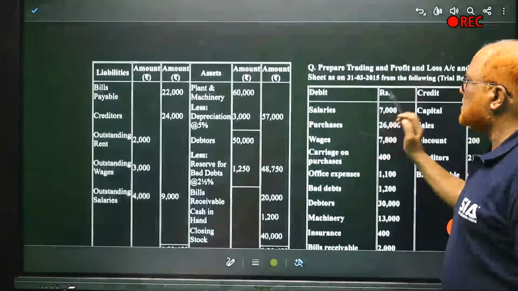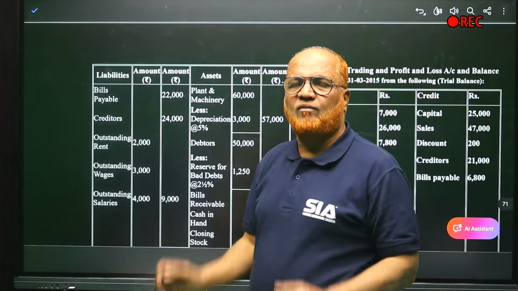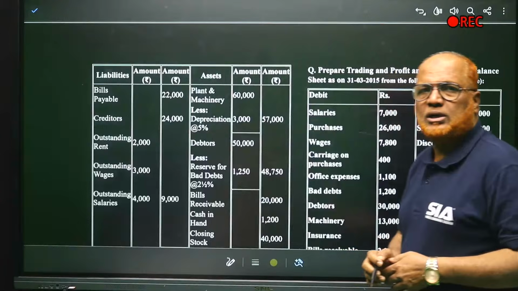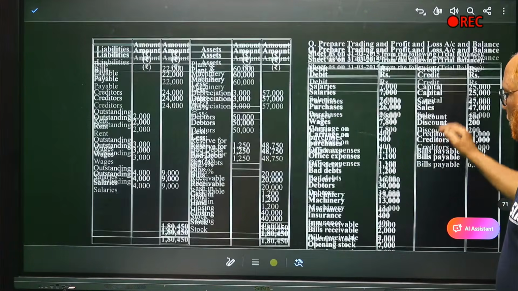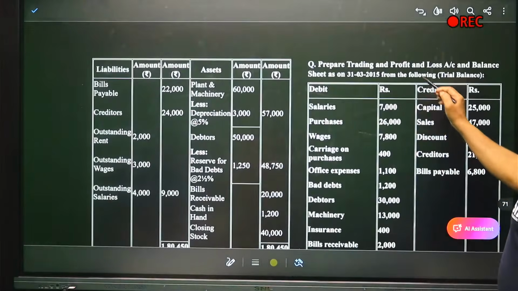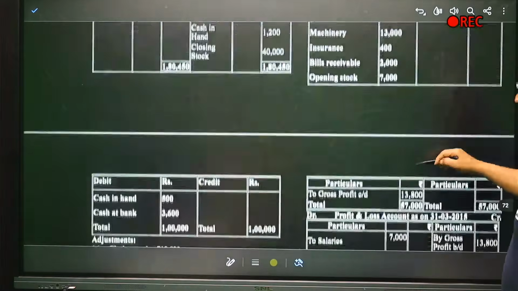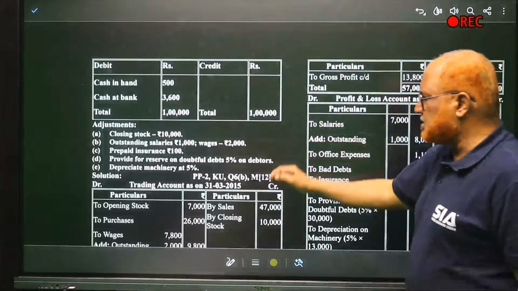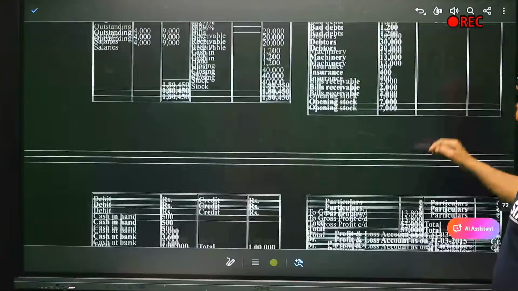So this is the end of second problem. Two problems I've explained on final accounts of sole trader. Now third and final problem on this final accounts. Prepare trading and profit and loss account and balance sheet as of 31st March 2015 from the following trial balance. So trial balance is given and some adjustments are given. This was asked in Kakatiya University for 12 marks.